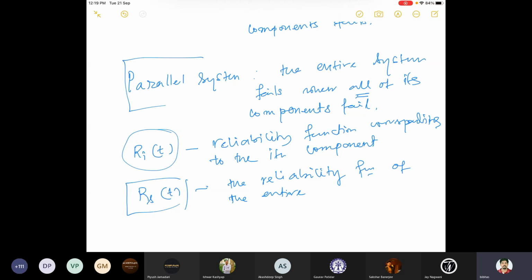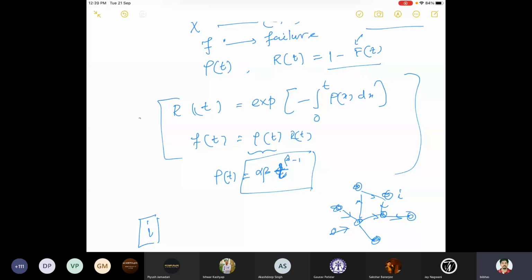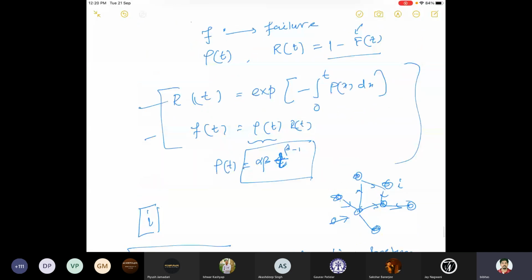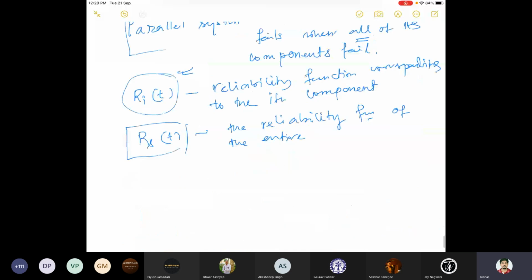In questions like this, you will be given some R_i(t), and then you will be asked, for example, F(t) or rho(t), and you know the formulas for how to get it. Or maybe rho(t) is given, then we have to find R(t). If you can find the component-wise reliability function, then you can find the reliability function for the entire system. How is R_S(t) related to R_i(t)? This I'll define, and this is where I will end this reliability study.